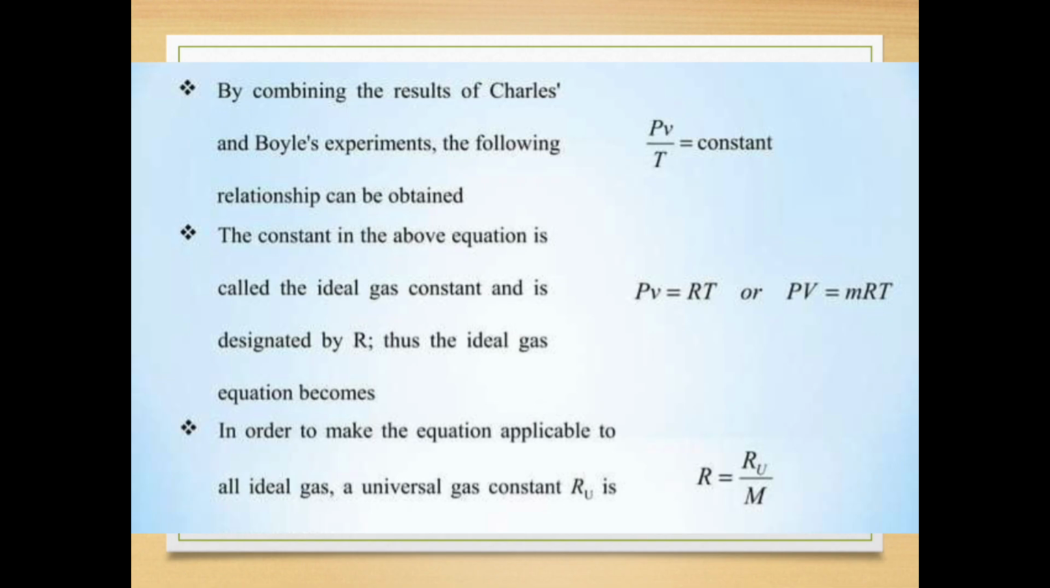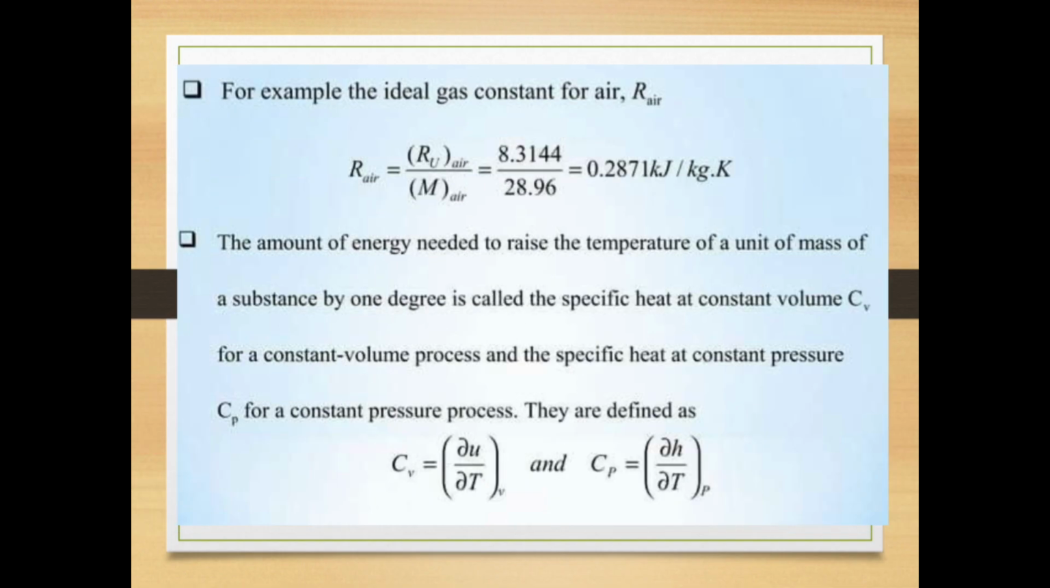In order to make the equation applicable to all ideal gases, the gas constant R equal to RU divided by M, the molecular weight. For example, the ideal gas constant for air, R air equal to RU divided by M air. The universal constant value is 8.31444, the molecular weight of air is 28.96, and the value is 0.2871 kilojoule per kg Kelvin.